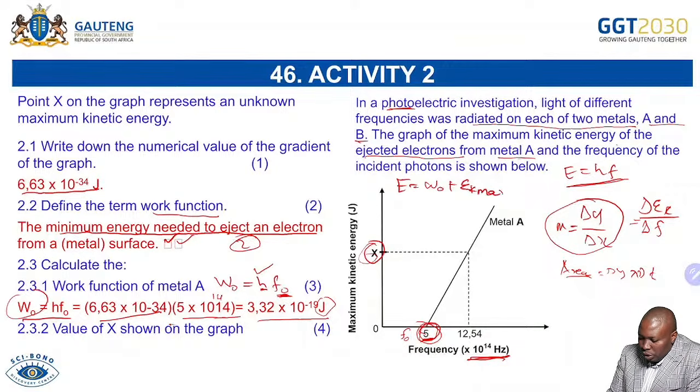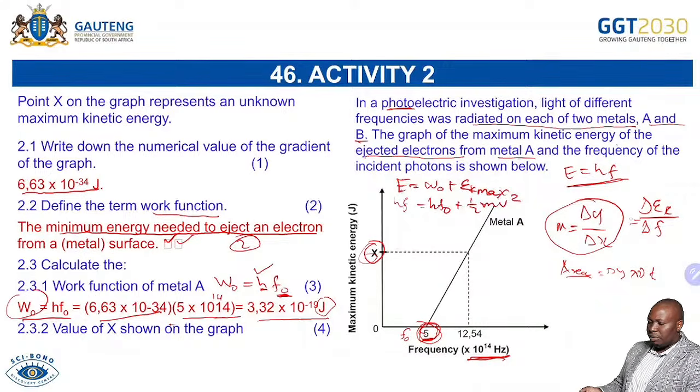That's what we have. And E, we said, is the energy of the photon, and the energy of the photon is the same as hf, and that is hf0 plus half mv squared. Just for you to know how to expand this formula, because some of the time we will just give you this, and this is the information that will help you when you're dealing with this type of question.